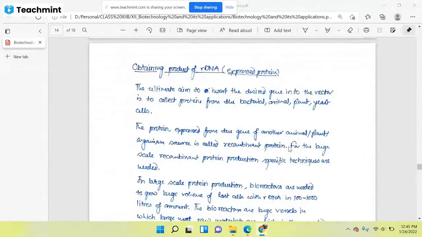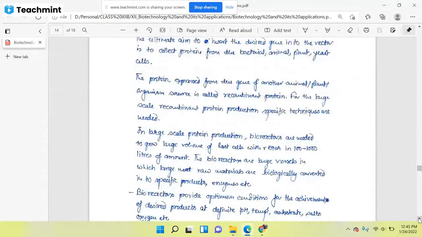Okay, for the large scale recombinant protein production, specific techniques are needed. So suppose we have got a particular recombinant yeast. In that particular yeast, we will get the recombinant protein. After that, for the large scale production, we need to have some specific conditions. So we need to have some specific things. So we will see what are those things which will be required for the large scale production.